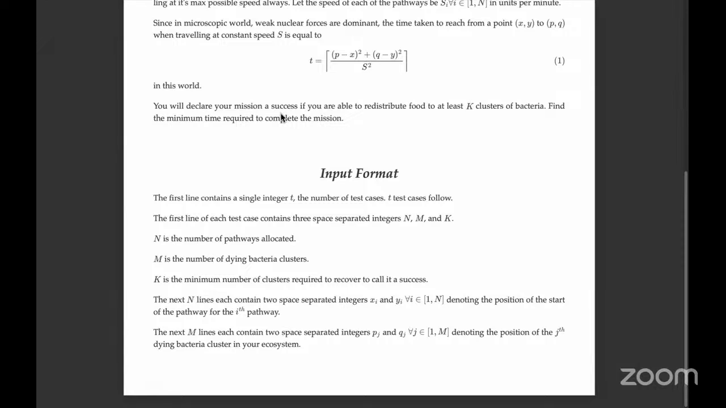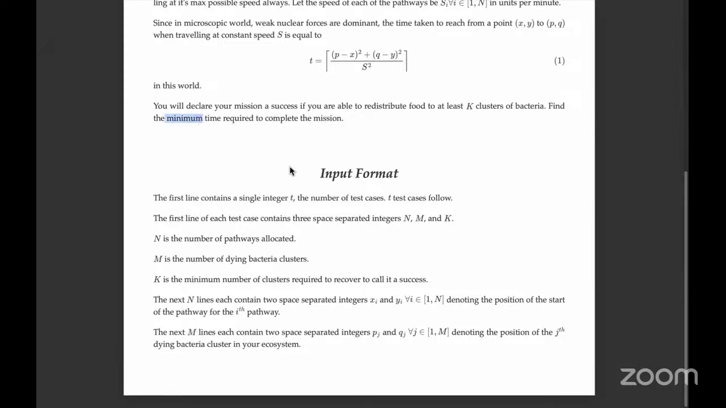In the end, you want to make as many clusters survive as possible. But you don't need to make all of them survive for it to be a success. You just need to be able to save at least k clusters. So you have to find the minimum time required to complete this mission. If there are two pathways, one which takes a lot of time and one which takes less time, and you just want to save one cluster, you will obviously choose the second pathway so that you can do it in less time. That's what we have to find here.